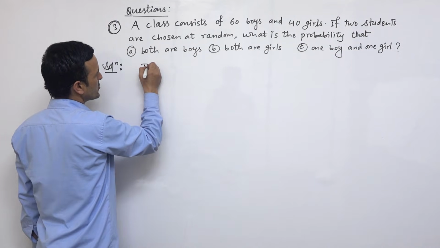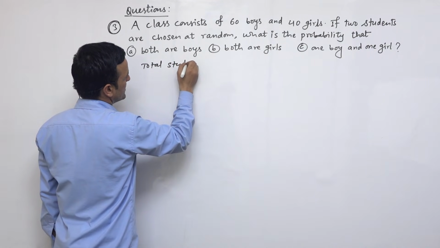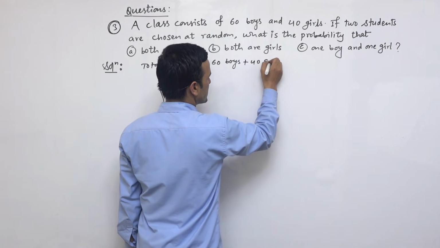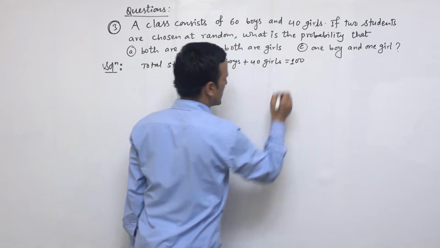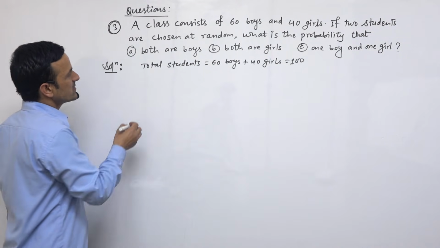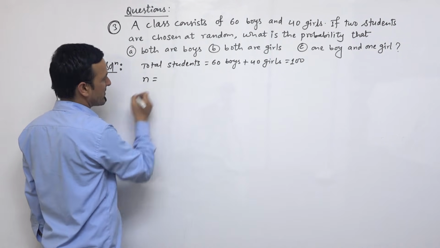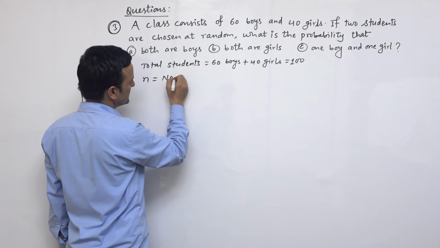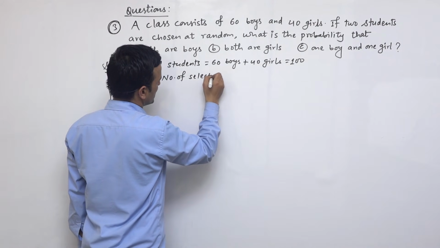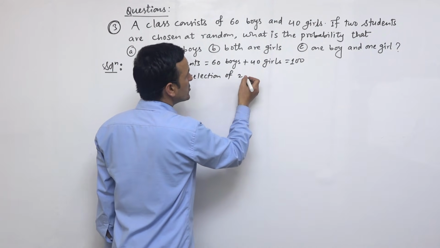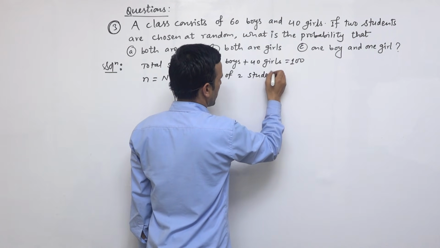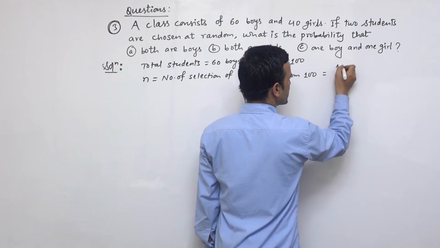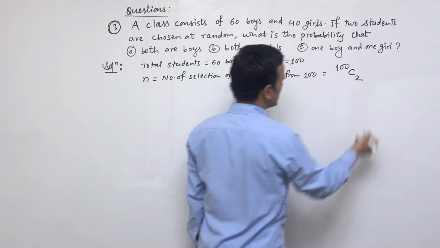So here are the total students. We can write total students, that means 60 boys plus 40 girls, that means a total of 100 students. So we can write n. This n means the number of selections of two students from 100 students. So it can be written as 100 C 2.